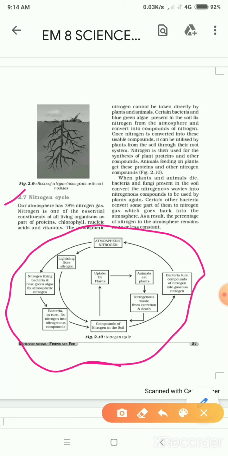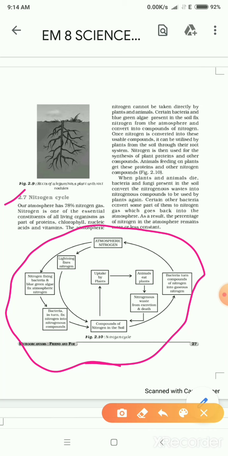The atmospheric nitrogen cannot be taken directly by plants and animals. Certain bacteria and blue-green algae present in the soil fix nitrogen from the atmosphere and convert it into compounds of nitrogen. Once nitrogen is converted into these usable compounds, it can be utilized by plants from the soil through the root system. Nitrogen is then used for the synthesis of plant proteins and other compounds.